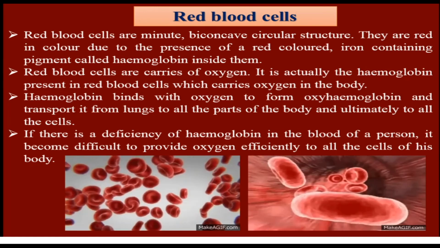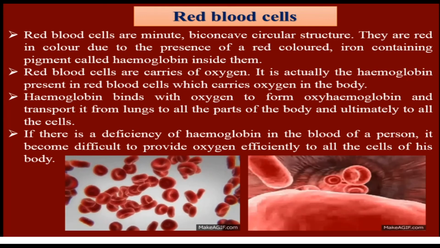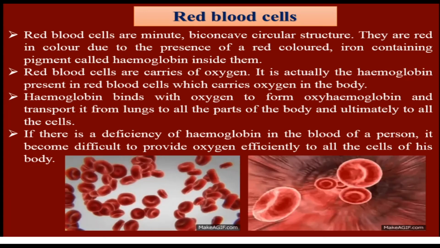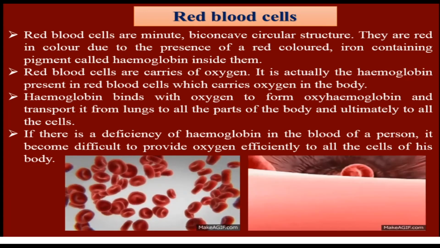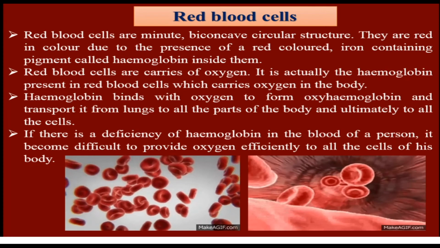Red blood cells are carriers of oxygen. Actually, the hemoglobin present inside the RBC carries oxygen in the blood. Hemoglobin binds with oxygen to form oxyhemoglobin. Bind means joined.